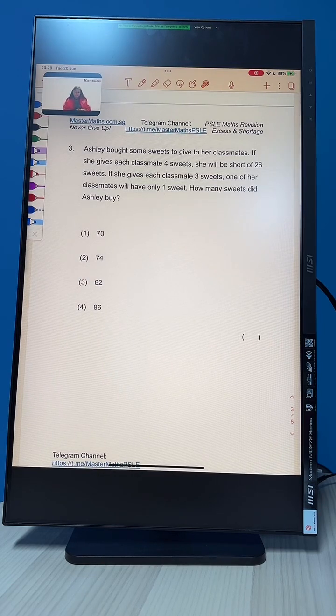Ashley bought some sweets to give to her classmates. If she gives each classmate 4 sweets, she will be short of 26 sweets. If she gives each classmate 3 sweets, one of her classmates will only have 1 sweet. How many sweets did Ashley buy? Back to the basic question that I've always been asking you for the last 2 rounds. Do you think we want to use the listing method or the model method here?